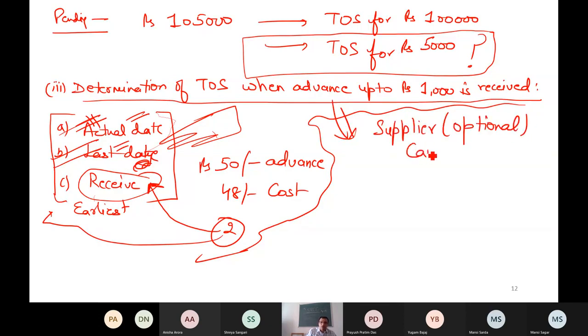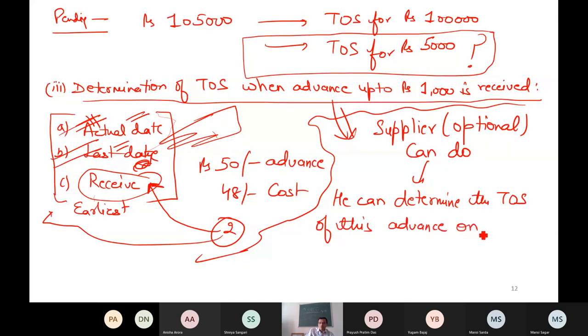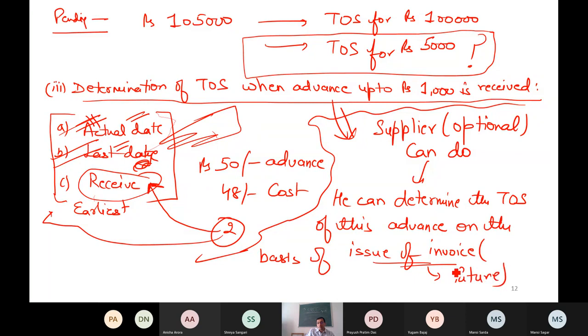What can this supplier do? He can determine the time of supply of this advance on the basis of issue of invoice, which of course will come in future, not right now.